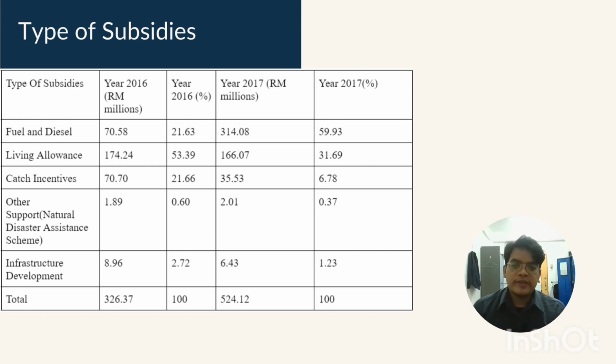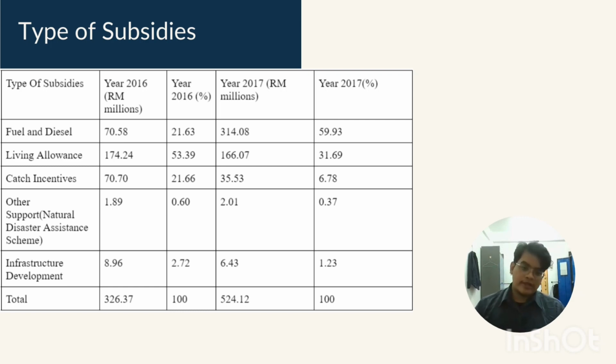This held the percentage of 21.63%. This, however, increased in 2017 to 314.08 million ringgit, which held a percentage of 1959.93%.